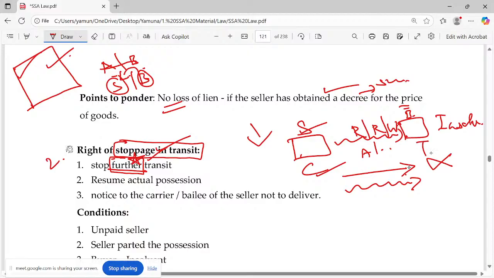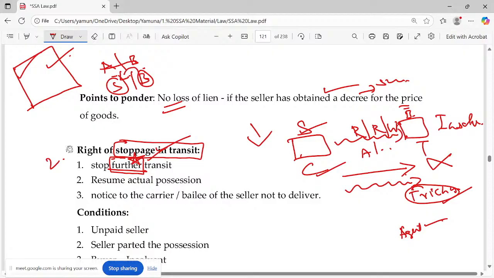The seller has sent the goods from Chennai to Trichy. It has reached Trichy. Now the buyer is insolvent. Can the seller execute this right? It has reached Trichy, but whether it is in the buyer's possession has to be checked. Probably the buyer would have appointed an agent, saying, okay, I will send Gajendran to collect the goods from Chennai, and I will give that receipt or something like that. After paying, the goods have reached Trichy, but Gajendran has not reached. Now, will the seller get the right of stoppage in transit?